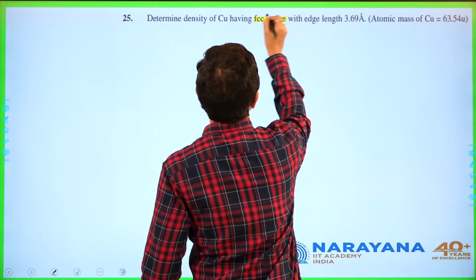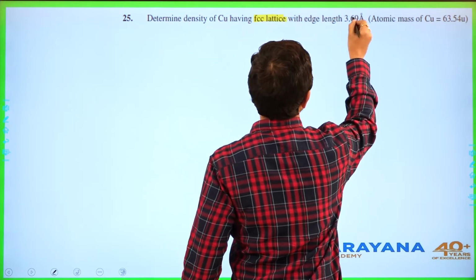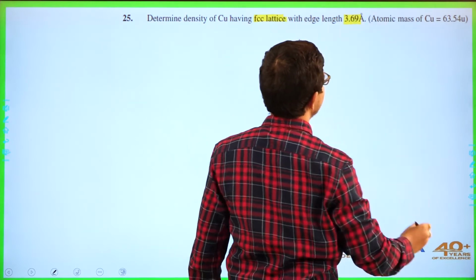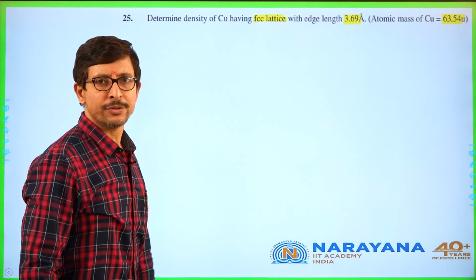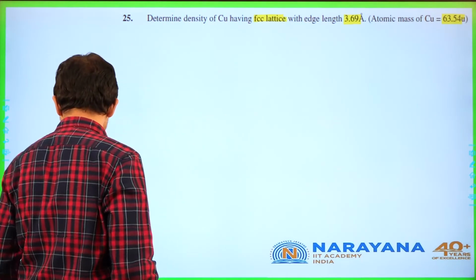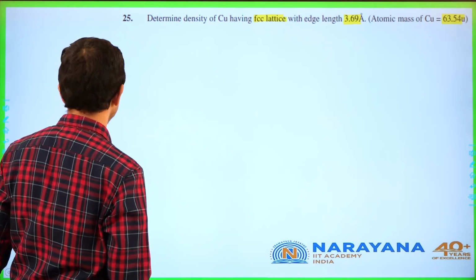So FCC is very important. Now what is the edge length given? 3.69, and atomic mass is 63.54 unified mass. Now let's go for the calculation part.